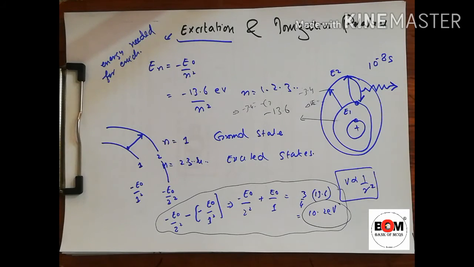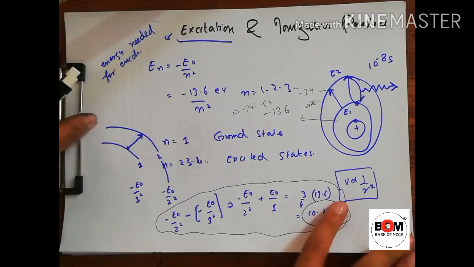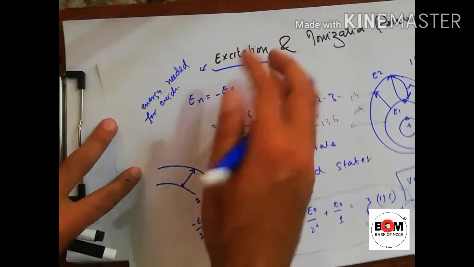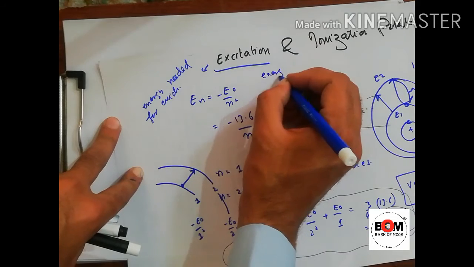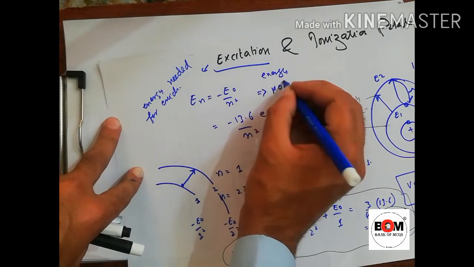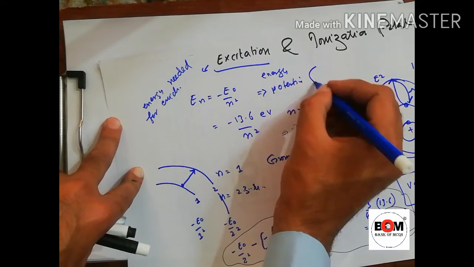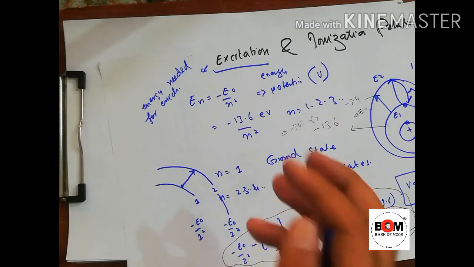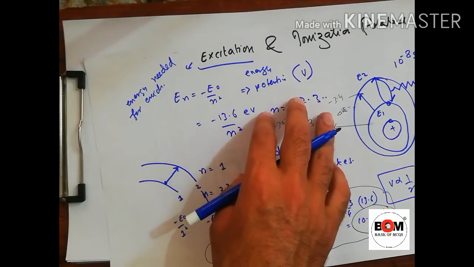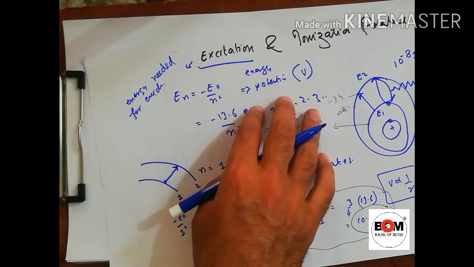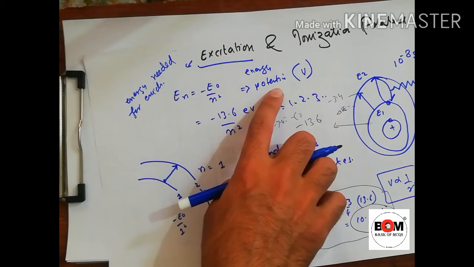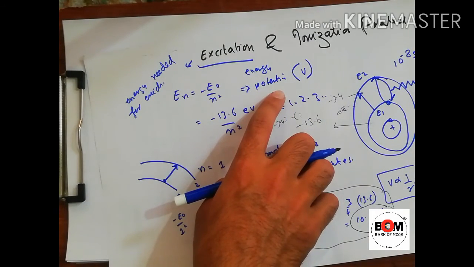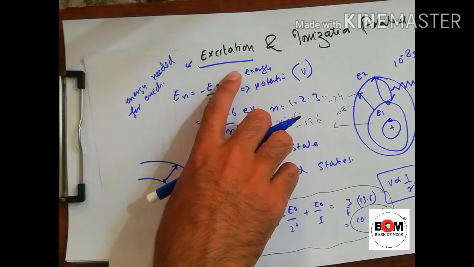Now another term is excitation potential. So what is the difference? The previous was excitation energy. In case of potential, excitation potential is that voltage that must be applied to the electron at its ground state to give an amount of energy equal to the excitation energy. The same potential if we apply causes the same excitation as the excitation energy.